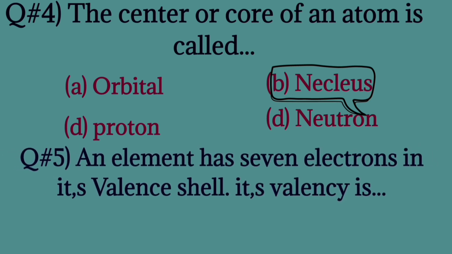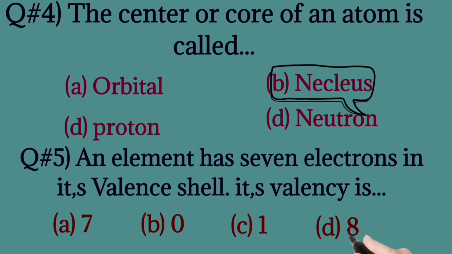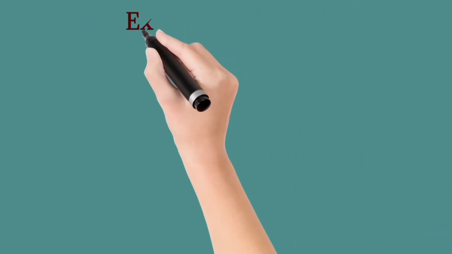Question number 5. An element has 7 electrons and its valency is 7, 0, 1, 8. The correct one is 1. जिस एलिमेंट की 7 इलेक्ट्रॉन वैलेंसी शेल में हो तो इसकी वैलेंसी 1 होती है.